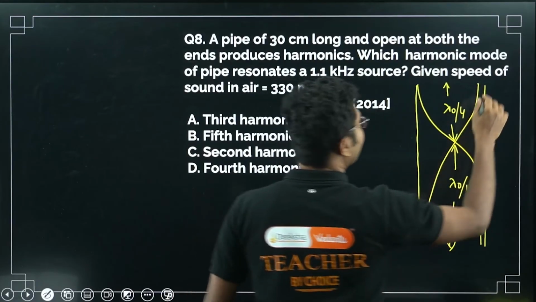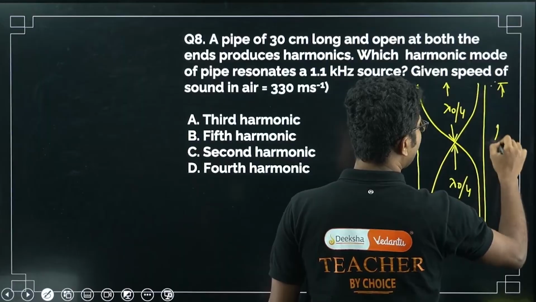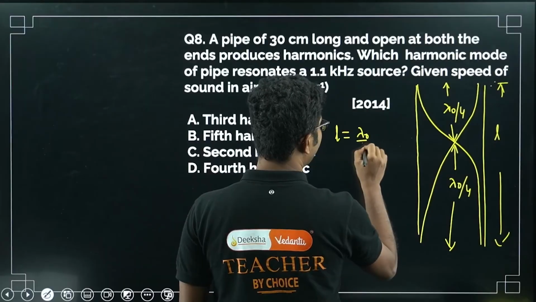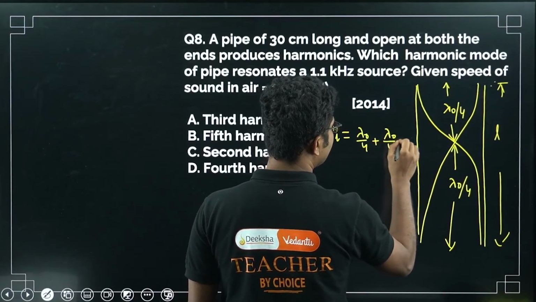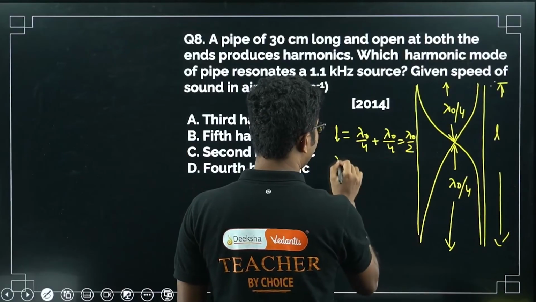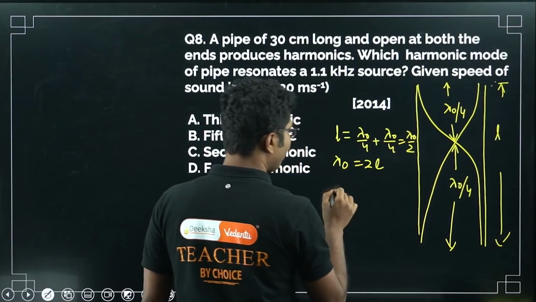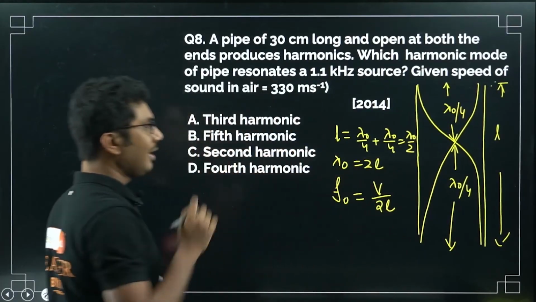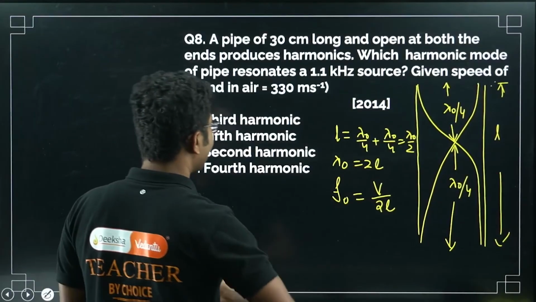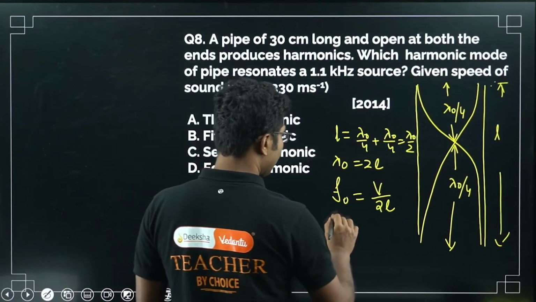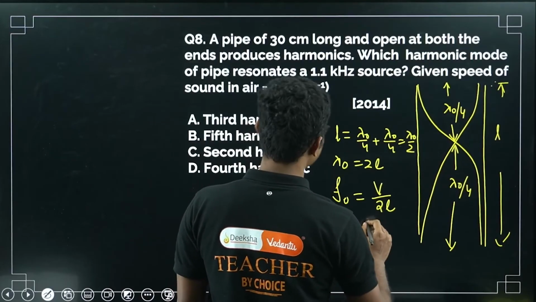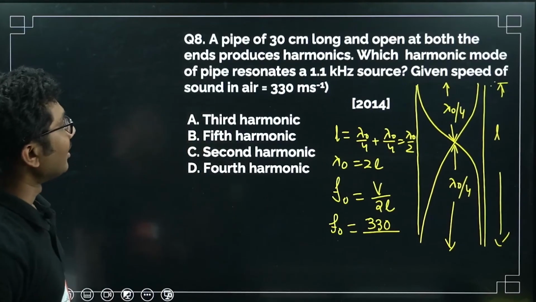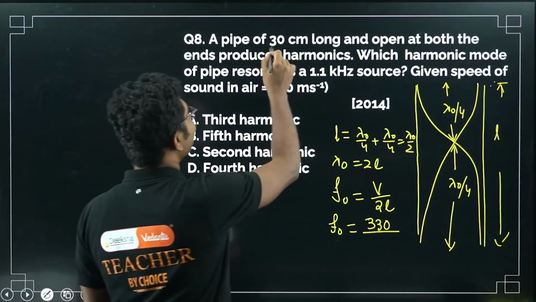So in this case the length of the pipe, say L, so L is basically lambda naught by 4 plus lambda naught by 4, that is lambda naught by 2. So lambda naught is equal to 2L. So frequency naught is equal to V by 2L. So this is the fundamental frequency, right? Now let's calculate the fundamental frequency. F naught equals V, which is 330 meter per second, and what is the length? Length is 30 centimeter.